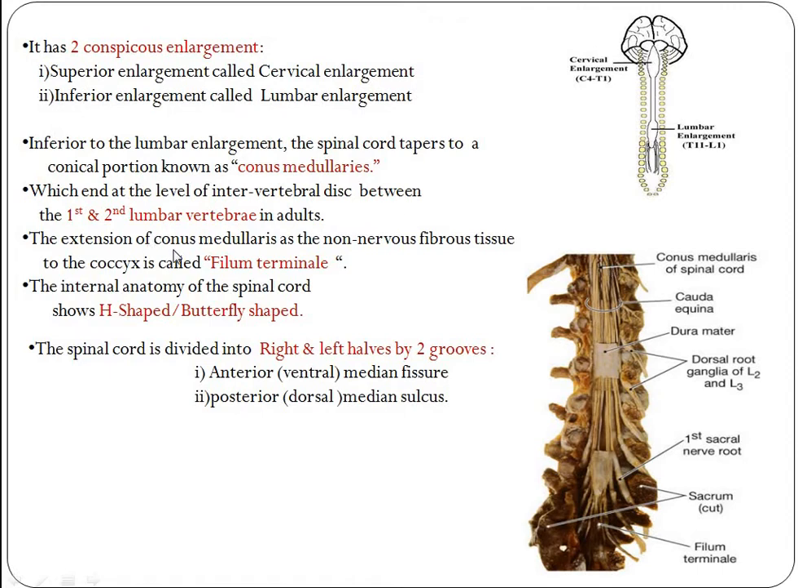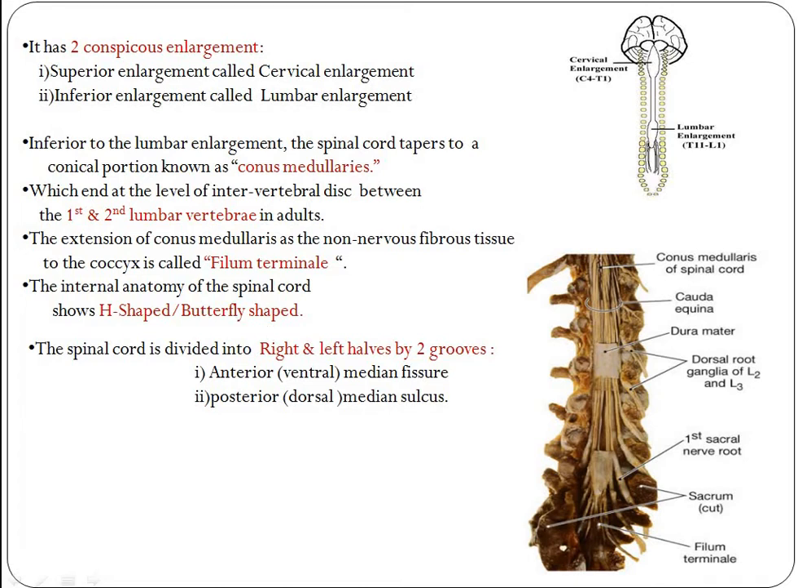Okay, the extension of the conus medullaris is non-nervous fibrous tissue. Normally our spinal cord has a number of long nerves, but in this area it is a non-nervous fibrous tissue. It continues to the coccyx, and this last portion of the spinal cord is called the filum terminale. See, filum terminale.